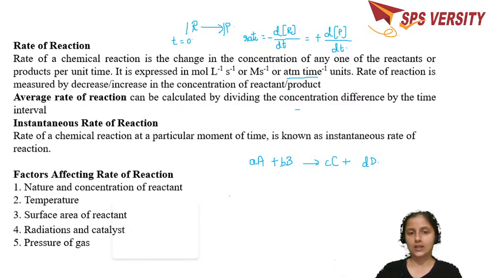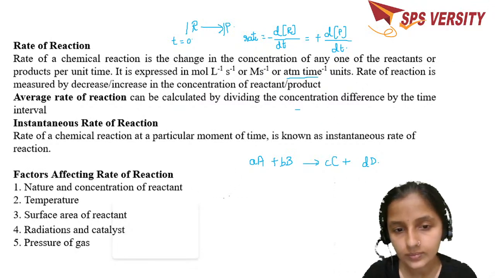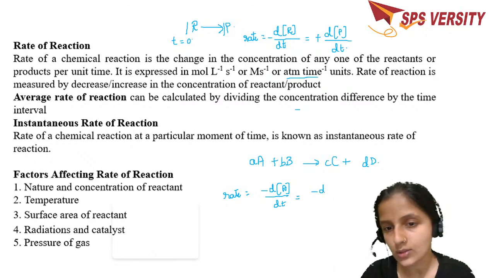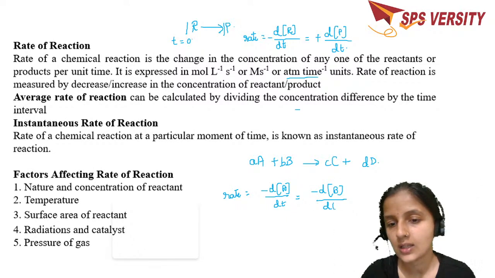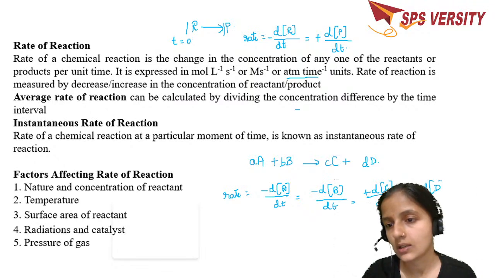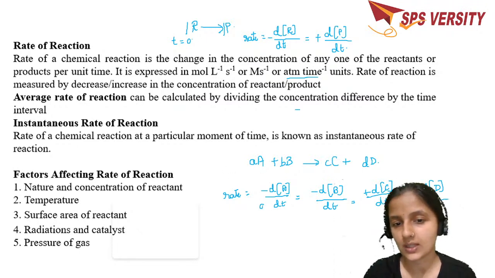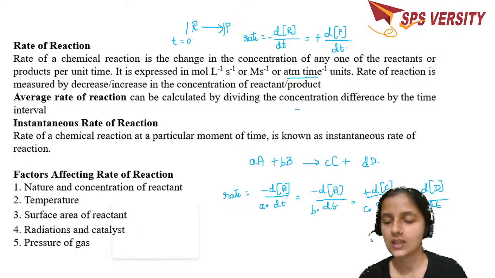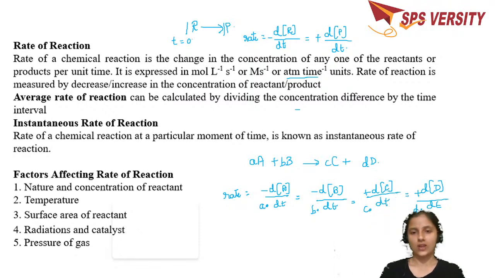Then you write rate as minus d[A] by dt, which is equal to minus, you should remember why it is minus, it is decreasing, which is equal to plus d[C] divided by dt, which is equal to plus d[D] divided by dt. Where do these numbers go? a, b, c, d, they come down here, a, b, c comes over here, and d comes over here. Did you get all these numbers? They come down. This is called the rate.